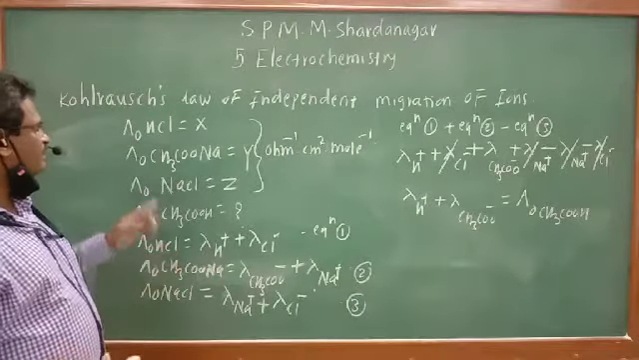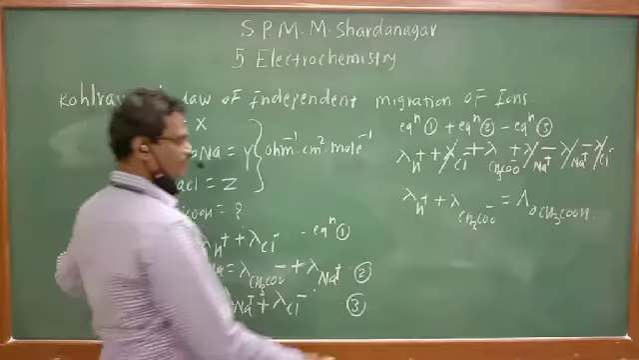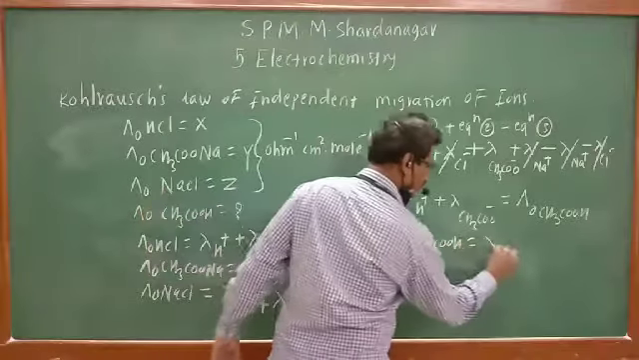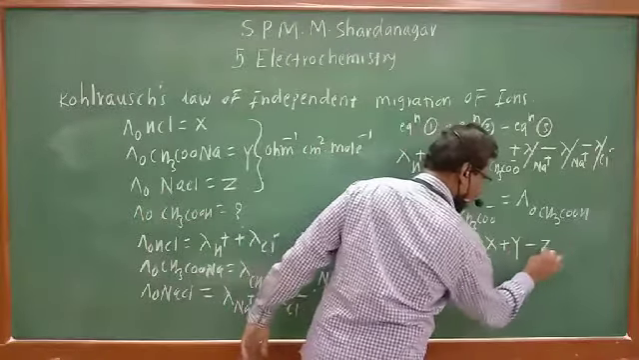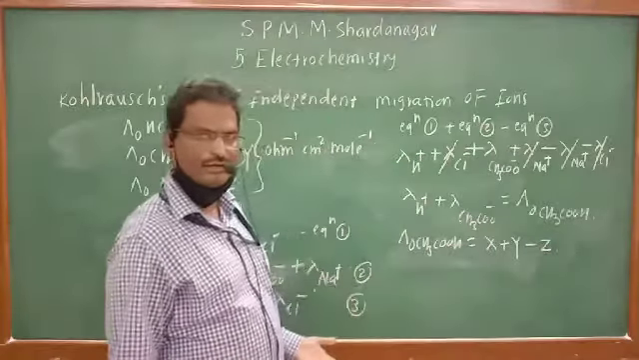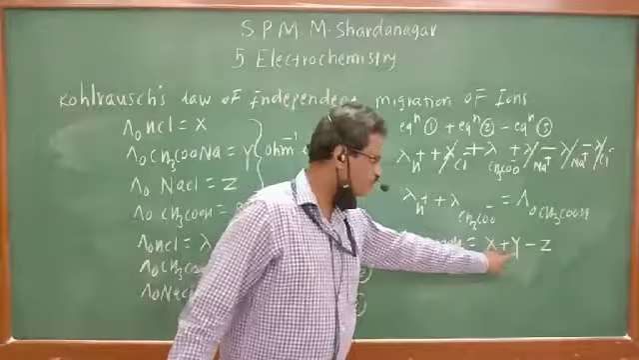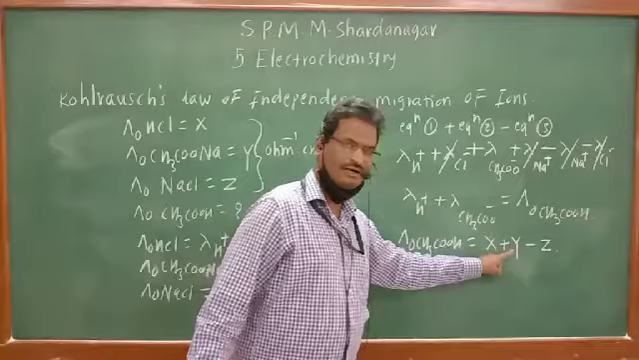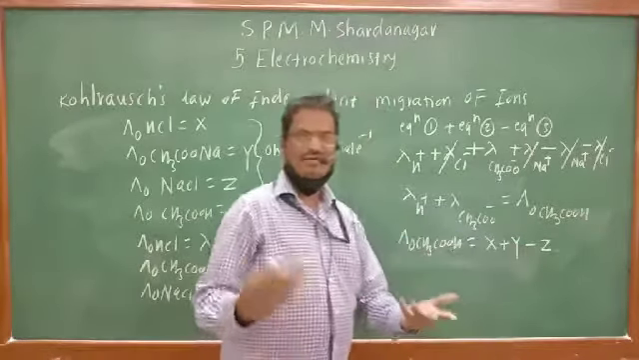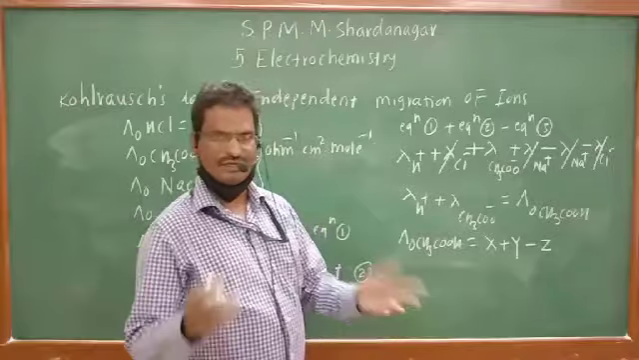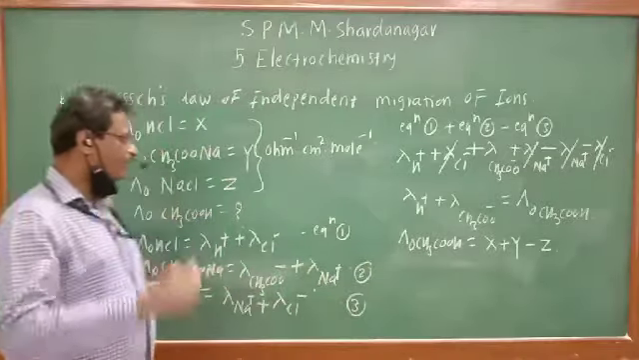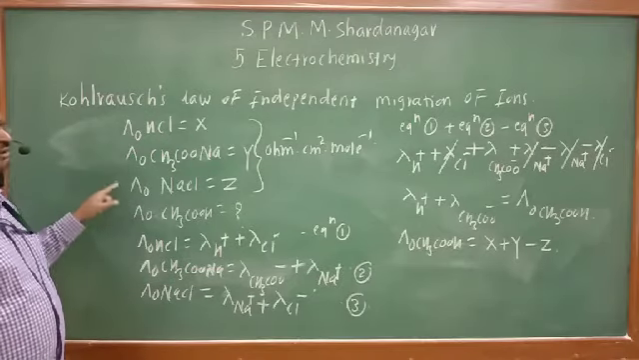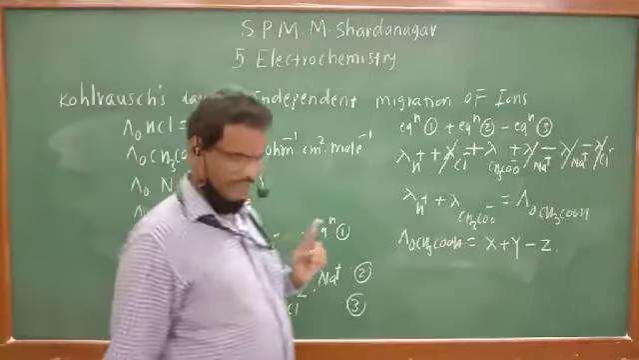And what we have done? 1 plus 2 minus 3 means lambda 0 of CH3COOH will be equal to X plus Y minus Z. So that answer we can calculate. If this is 100, this is 200, and this is suppose 50, what is the answer? 100 plus 200, that is 300, minus 50. The answer will be 250. In that manner, we can easily calculate the molar conductivity of a weak electrolyte if we know the molar conductivity of these 3 strong electrolytes.